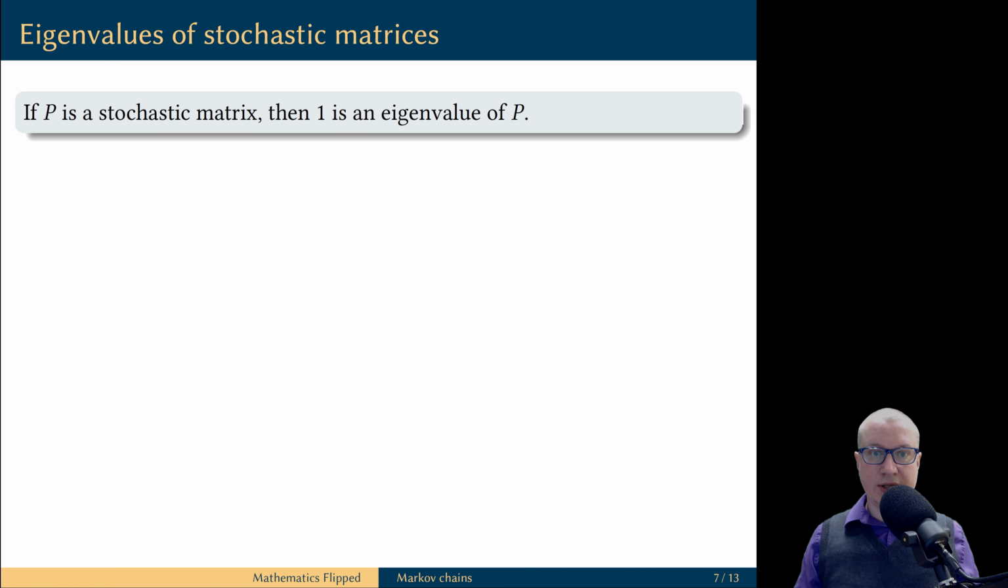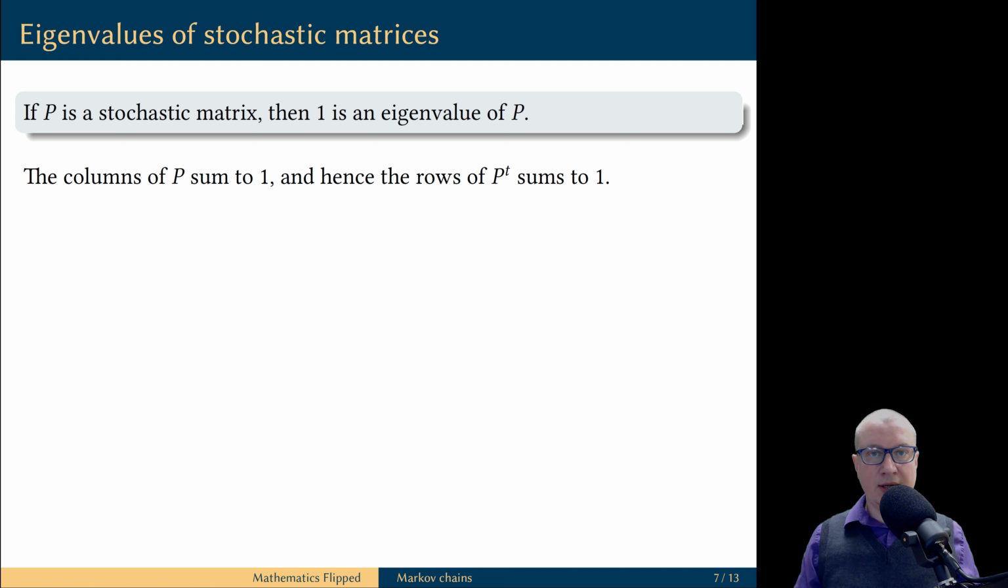1 is always an eigenvalue of any stochastic matrix. Here is a justification of this claim. Suppose we have a stochastic matrix P. This means its columns add up to 1. Let's take the transpose of this matrix P, then the rows of the transpose will add up to 1.